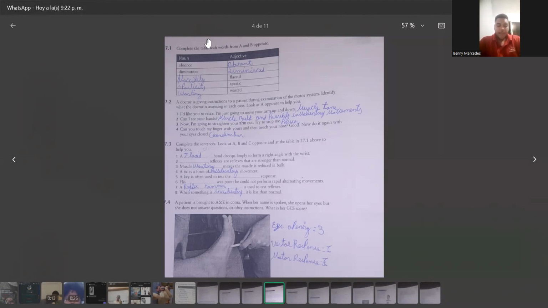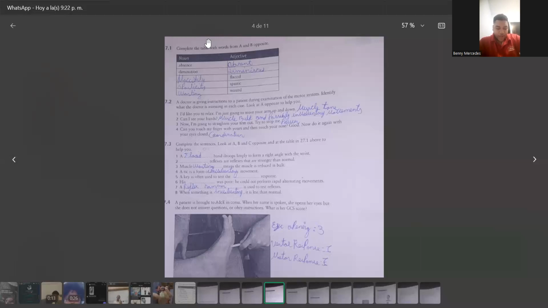27.3. Complete the sentence. Look at A, B, and C opposite and the table in 27.1 above to help you. 1. A flaccid hand flops limply to form a right angle with the wrist. Brisk reflexes are reflexes that are stronger than normal. Muscle wasting means the muscle is reduced in volume. A tic is a form of involuntary movement.